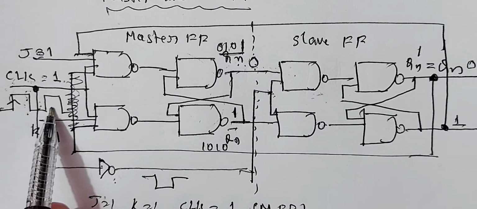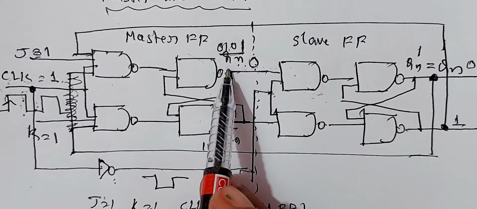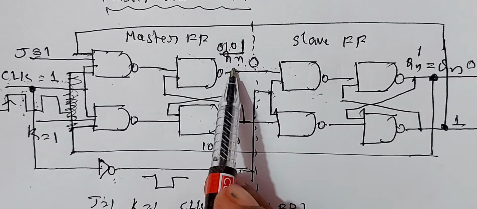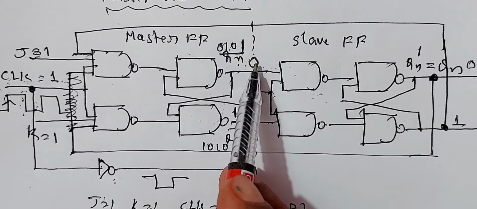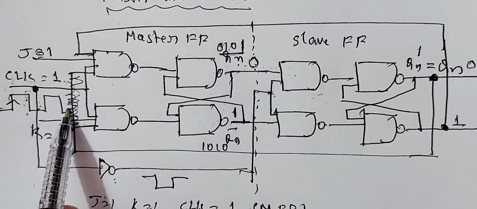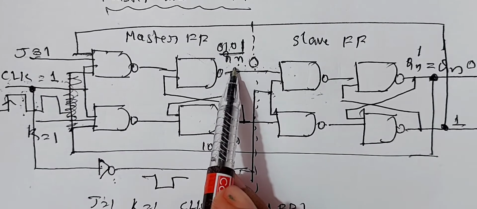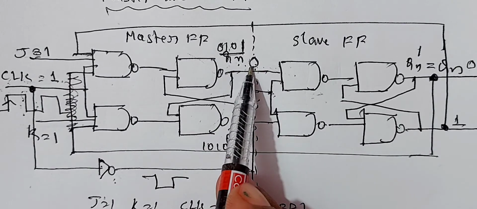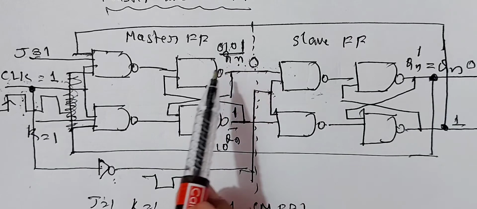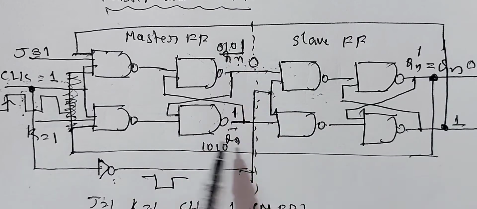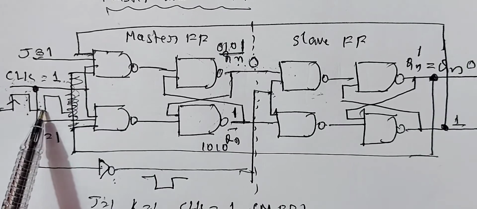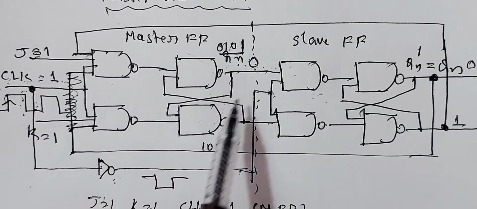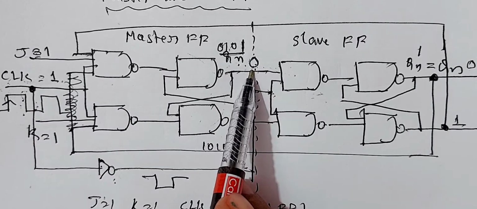During the next positive clock pulse, again it races around. There is a continuous change of state from 0 to 1, 1 to 0. During the next negative clock pulse, this race around condition cancels and the output remains 0, because race around condition obtains only during the positive clock pulse. During the negative clock pulse, this does not work, therefore the output remains in the previous state. For example, if the output is 0, it remains 0.